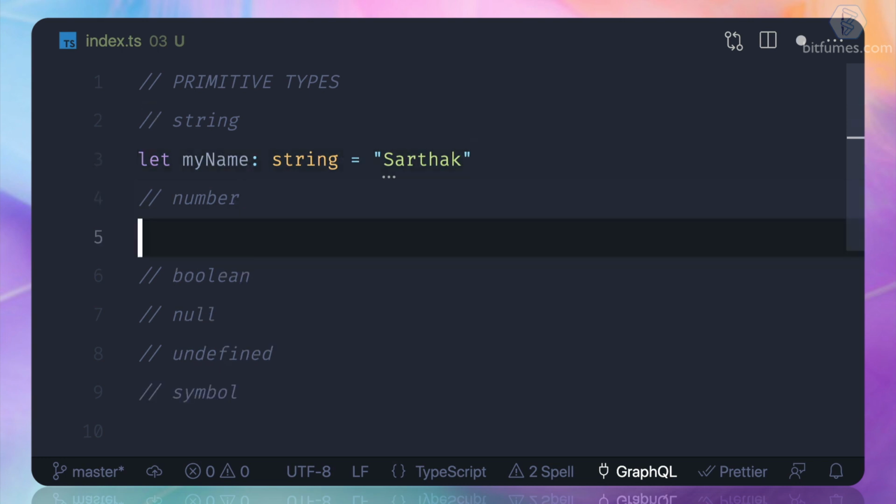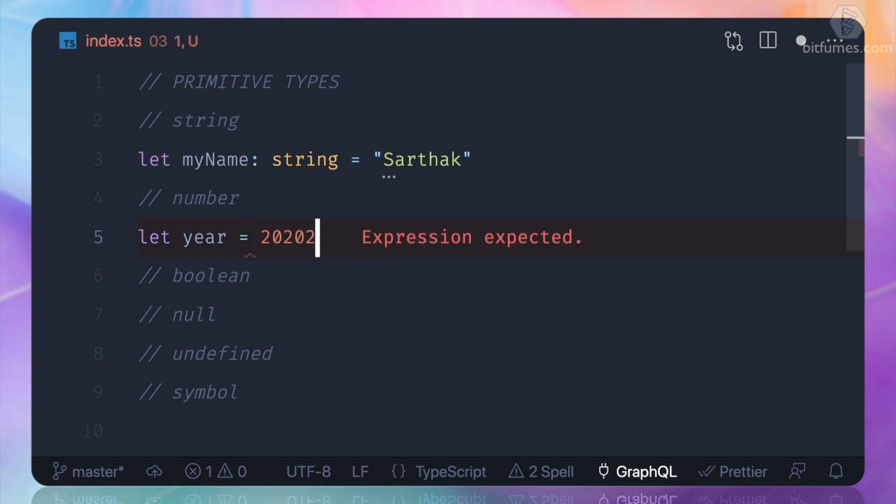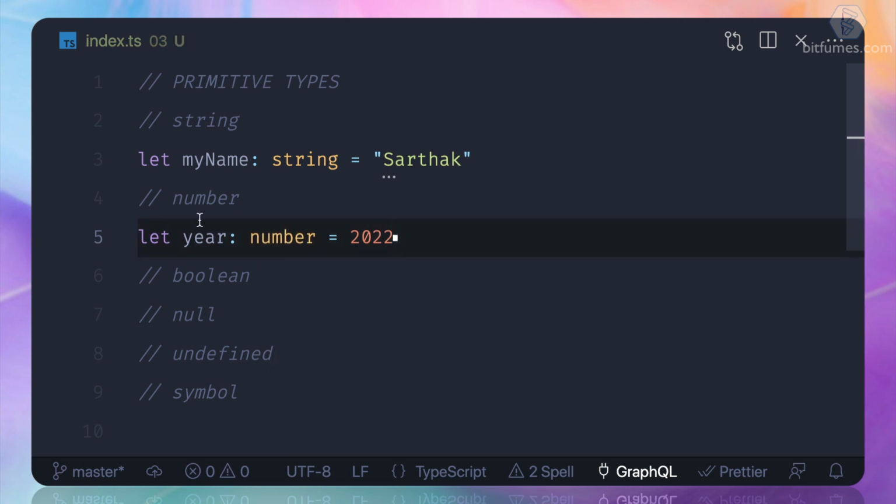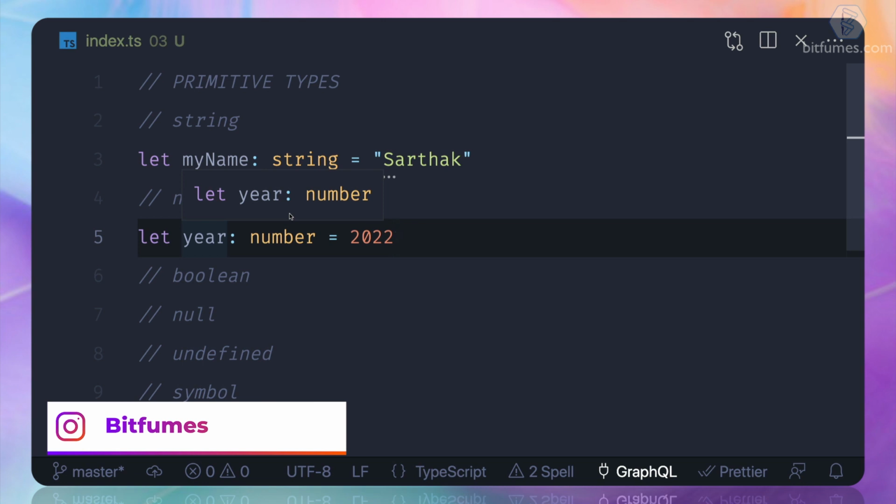Just like this, we can define the number. So I can say, hey, this is going to be 22, but since it's a number, we can say, hey, it's a number. So the type of this year is a number.